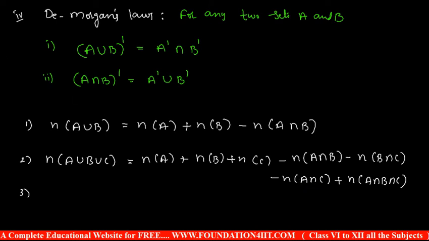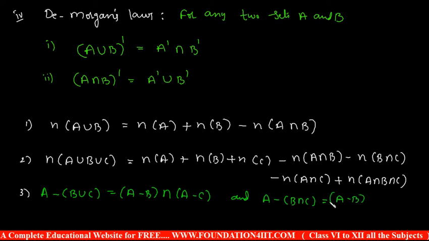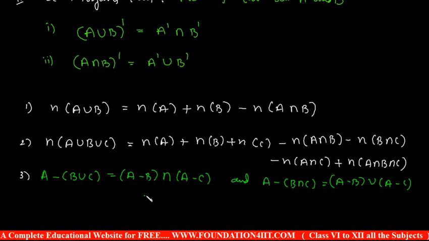And let's see one more: A minus B union C is equal to A minus B intersection A minus C. And similarly, A minus B intersection C is equal to A minus B union A minus C. Just remember these properties, we can use them in problems.